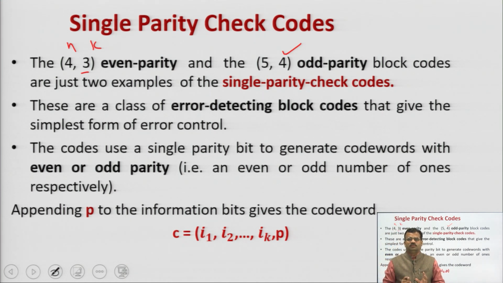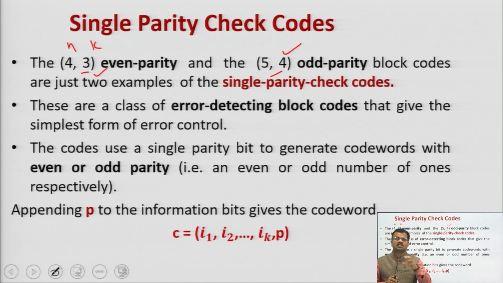तो here also you find parity bit कितनी हुई? 1. Parity bits is equal to n minus k. So you can see here in both the codes you need only one parity bit. That is why these are called single parity check codes. There is a class of error detecting block codes that give the simplest form of error control. So this is the simplest form of block code actually.